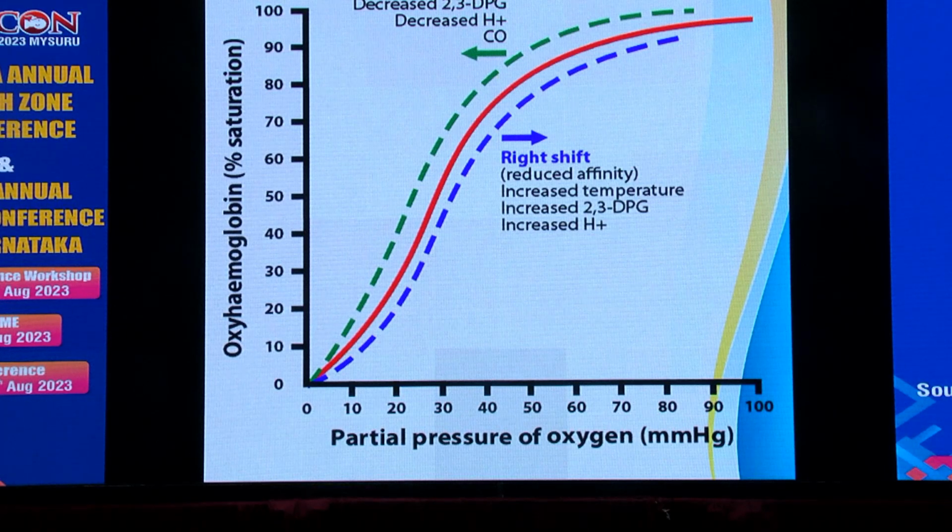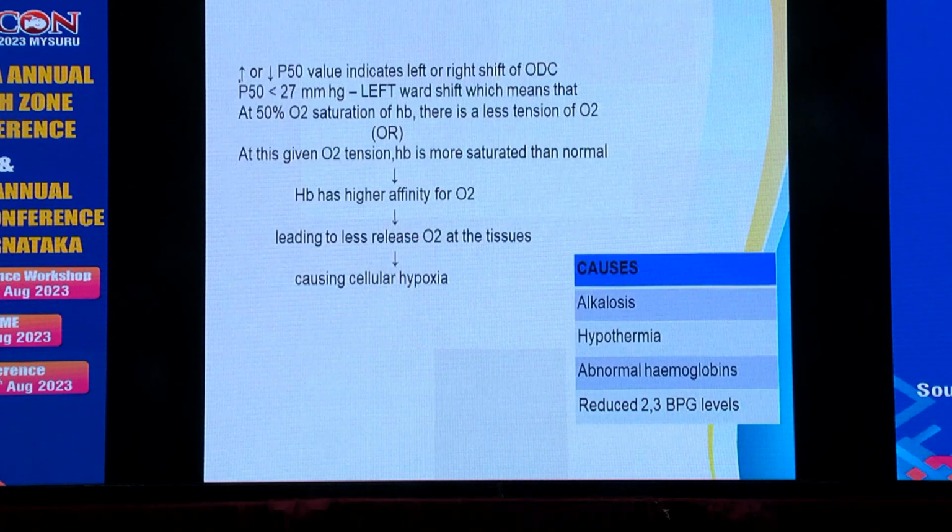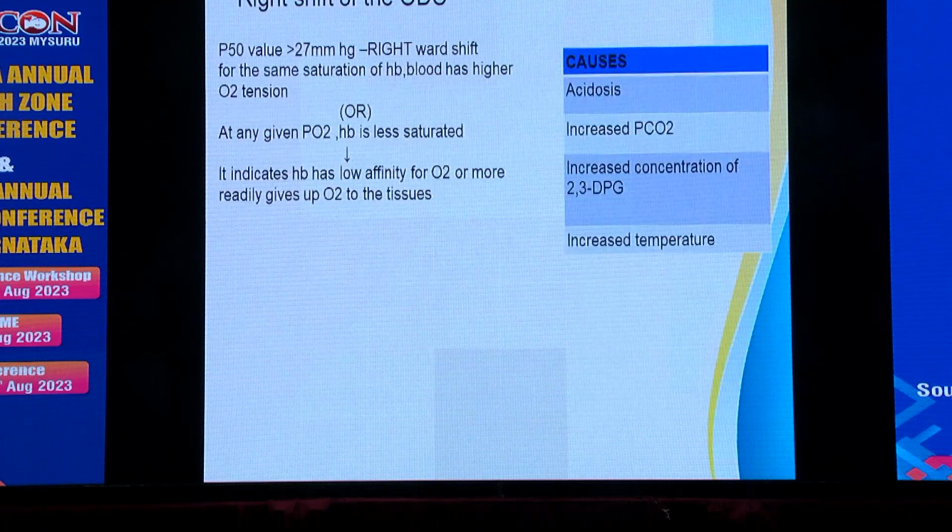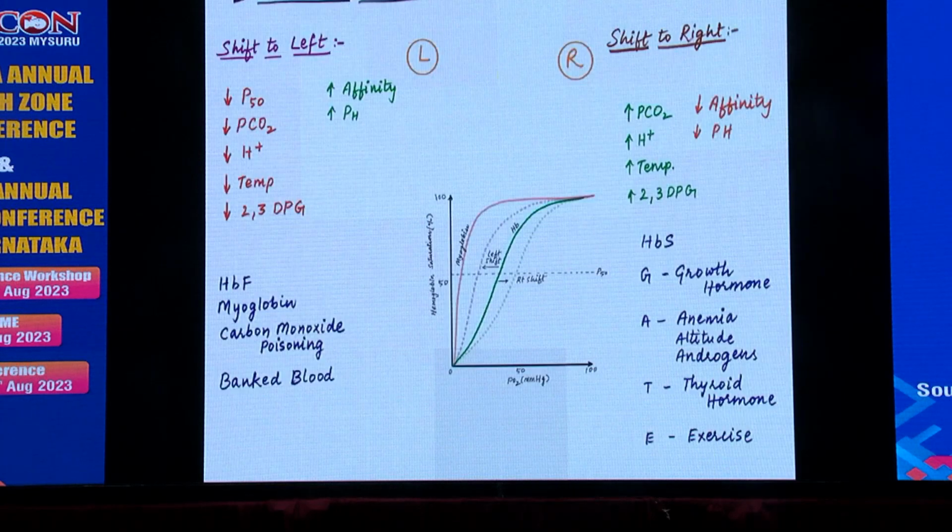There is a shift to the left when there is decreased temperature, decreased 2,3-DPG, decreased hydrogen concentration and decreased cardiac output. There is a shift to the right when there is increased temperature, increased 2,3-DPG and increased hydrogen ion concentration. Again, the causes of the left shift are alkalosis, hypothermia, abnormal hemoglobins and reduced 2,3-DPG levels. The causes of the right shift are acidosis, increased PCO2, increased concentration of 2,3-DPG and increased temperature.